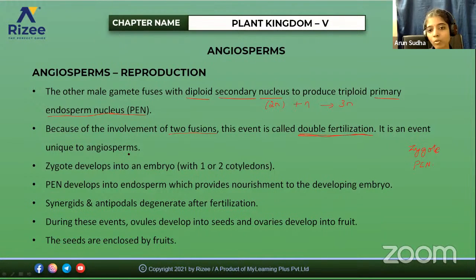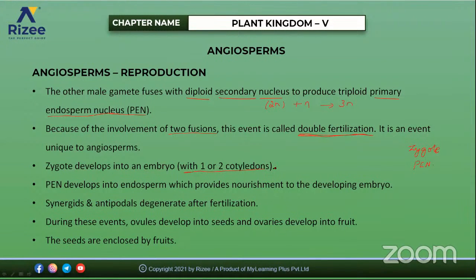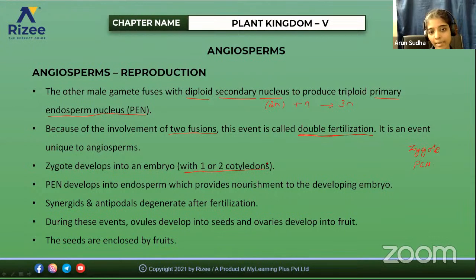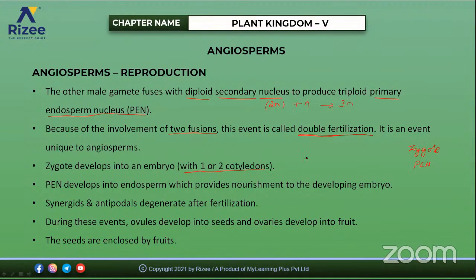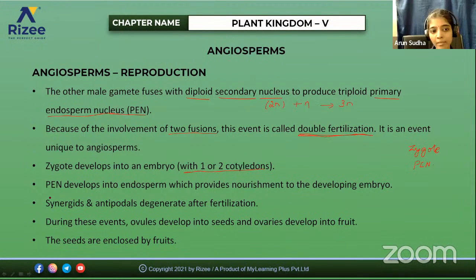The zygote that is formed develops into an embryo that may have either one or two cotyledons. Based on that, you can say it is either a monocotyledon or a dicotyledon. So what happens to this PEN, that is the primary endosperm nucleus? It develops into a structure called the endosperm.